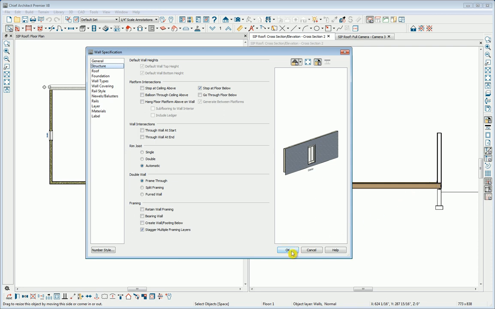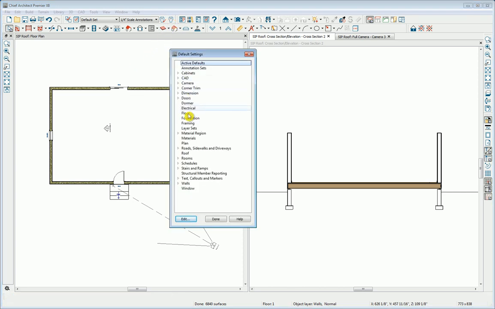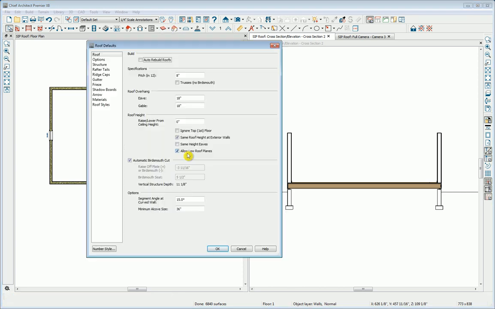Now we'll create a roof assembly based on SIP wall panels. And we'll begin by going to Defaults for our roofs. I'll double click. And here in the roof panel, the first thing we'll see is we don't want an automatic bird's mouth. So we'll uncheck bird's mouth, and then we can also set these values to 0 by setting 1 to 0 and tabbing. They'll both go to 0.